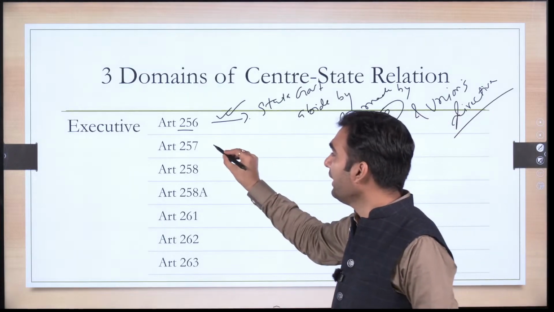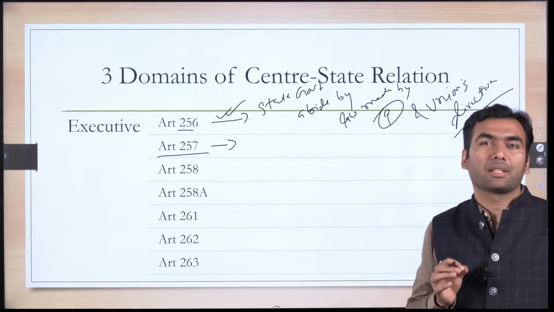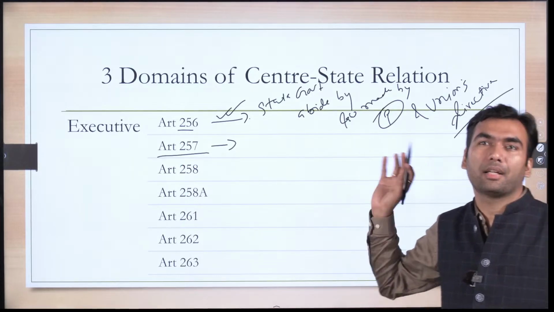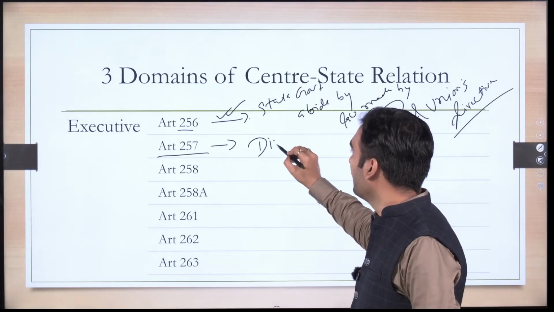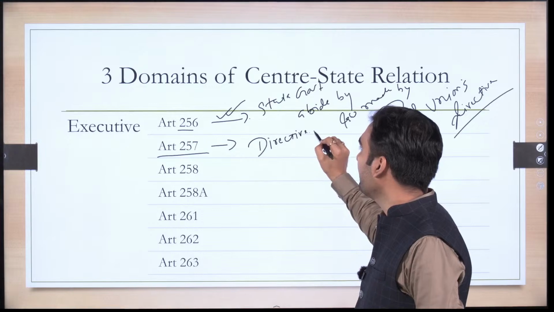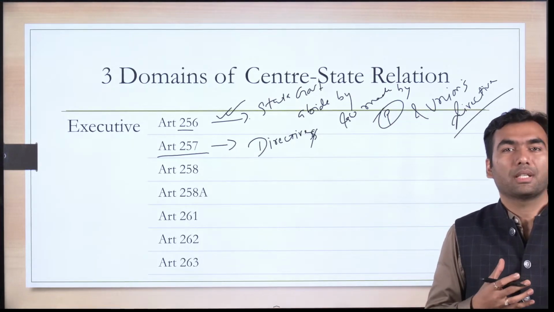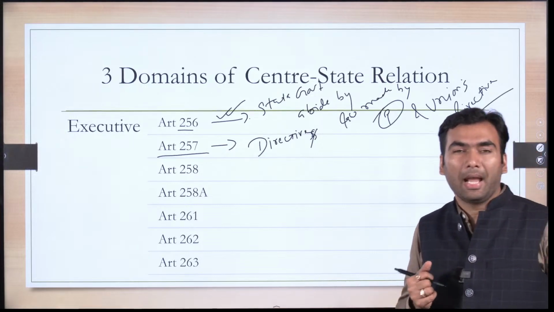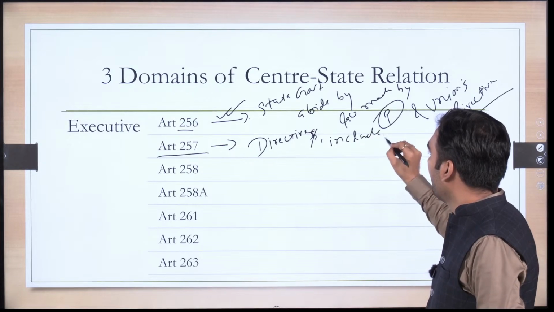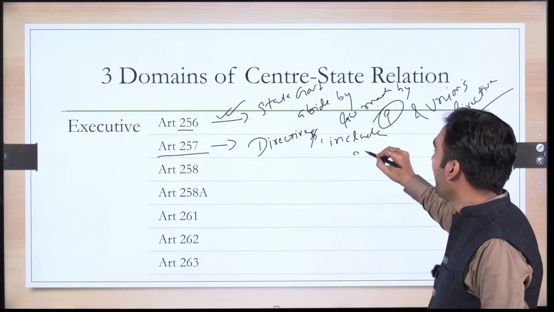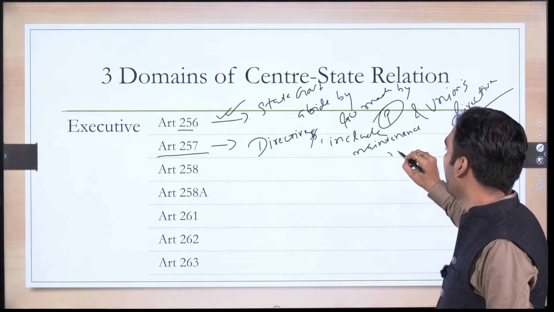And the second is Article 257, which makes it very specific that union can give directives to the state government. Can give directives means orders can be given to the state government to do certain things. And these directives can include the directives for maintenance of means of communication.